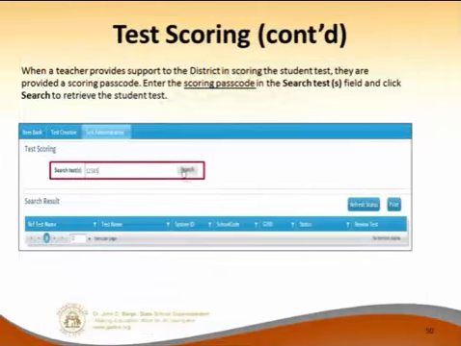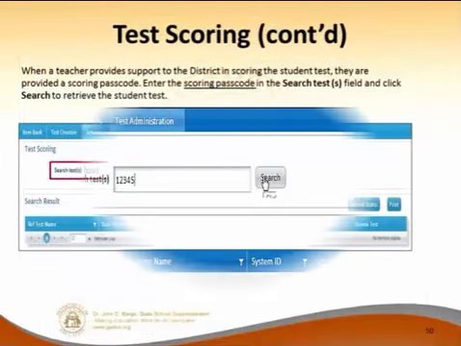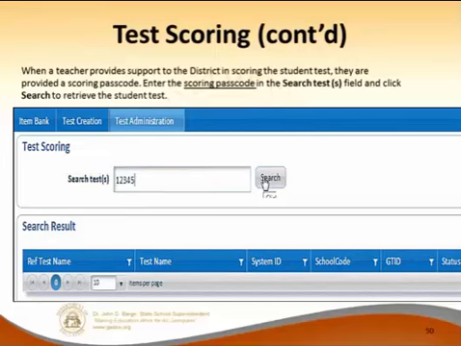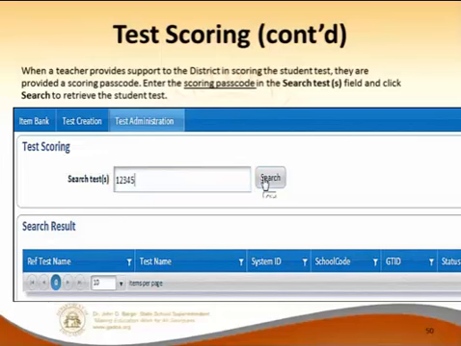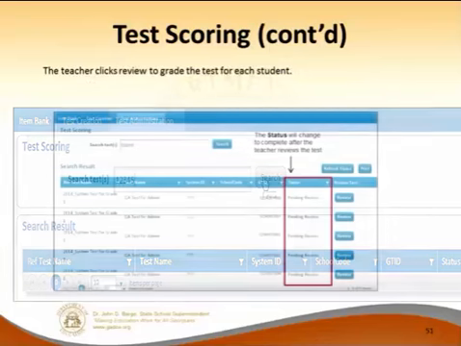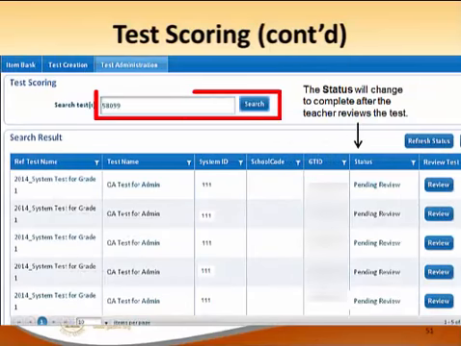In order for somebody to help you with scoring a test, they would click on Test Administration, and then where it says scoring the test, they would click on that, which would bring up this window here. They would type in the passcode and click search, and then those tests that they have access to, they can start scoring. You can see that right here. There is the code. They press search.